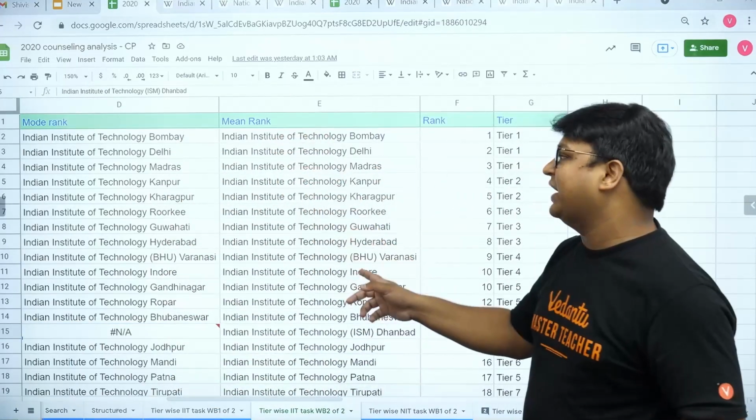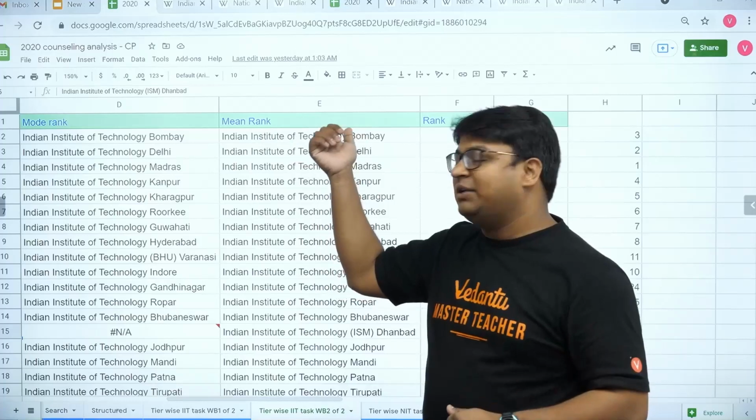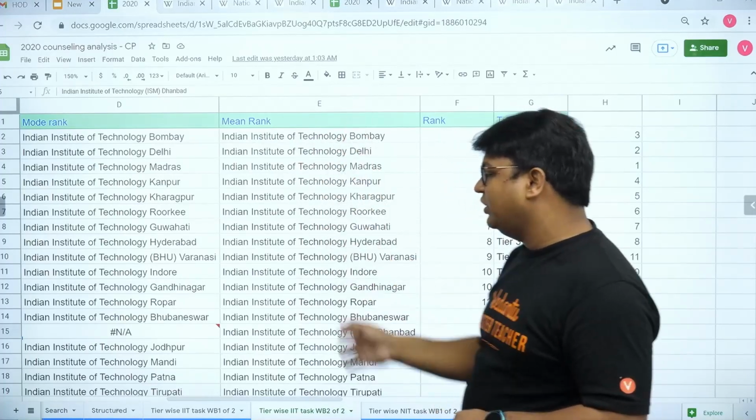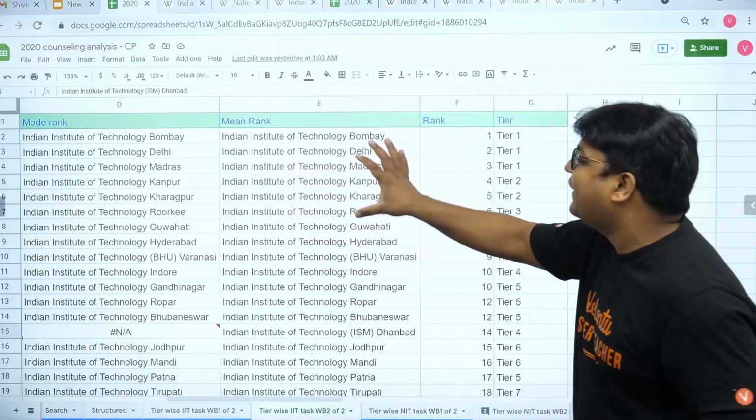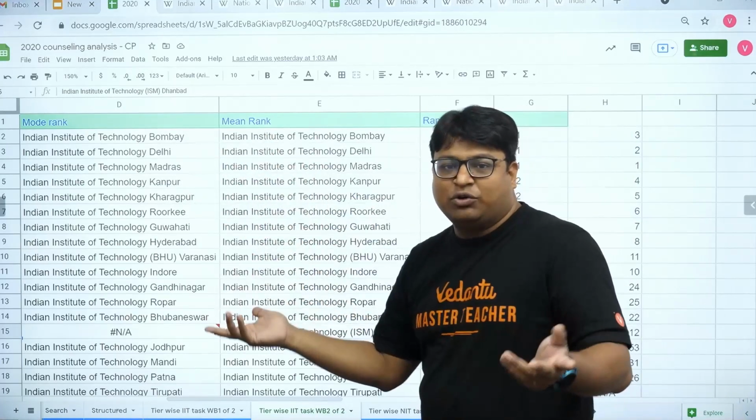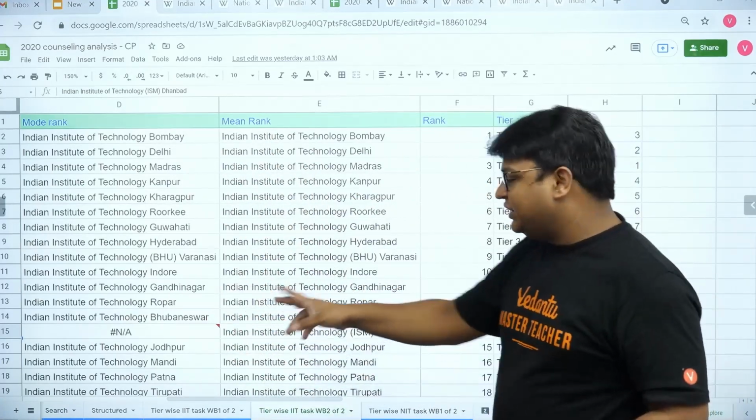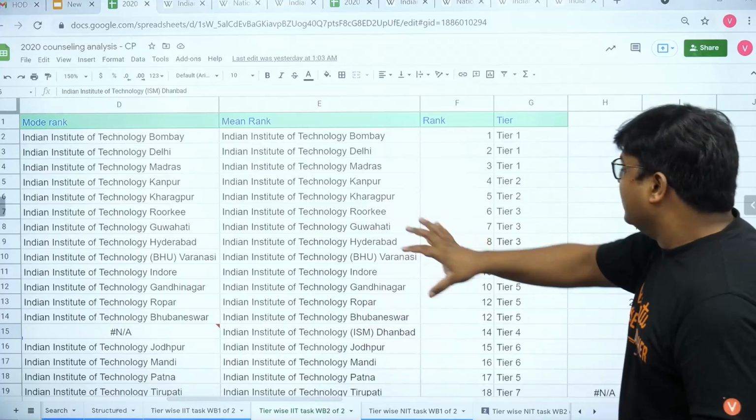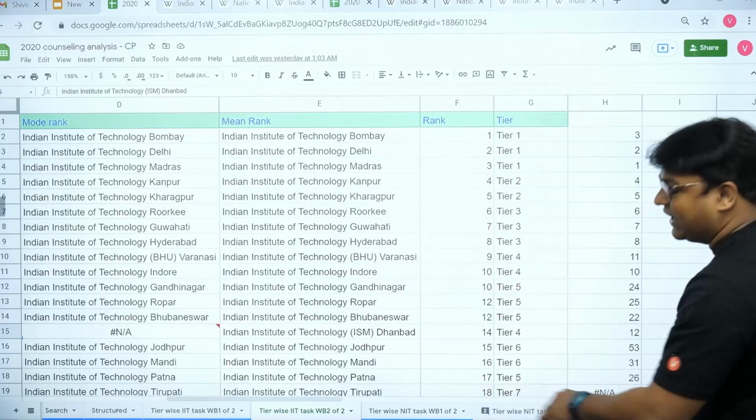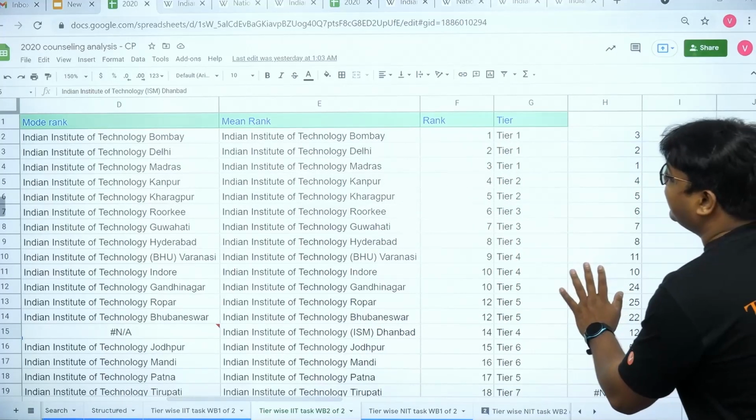Then we obtained the mean rank, that is, what was the mean rank of IIT Bombay, what was the mean rank of Delhi, and so on. And based on these, finally, wherever there was a match, we had no problems. Where there was a conflict, we then took the mean rank. Okay, so after doing that, we have obtained this ranking of the IITs, and then we went for tiering.